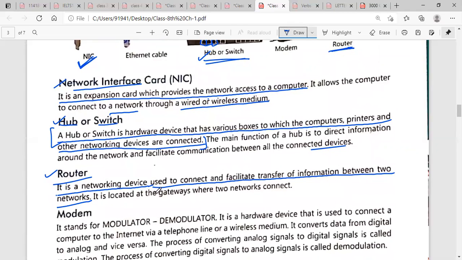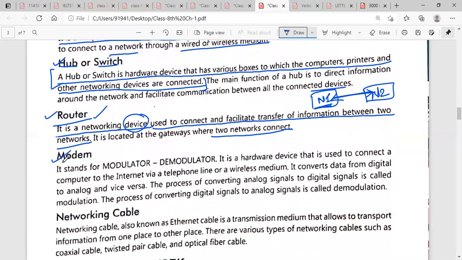Now what is a router? It is a network device through which you can make a connection or transfer information between two networks. Here is network N1 and here is network N2, and these two networks can transfer information to each other only by using a router. It is located at the gateways where two networks connect. It acts just like a gateway. You can send information among the various networks.